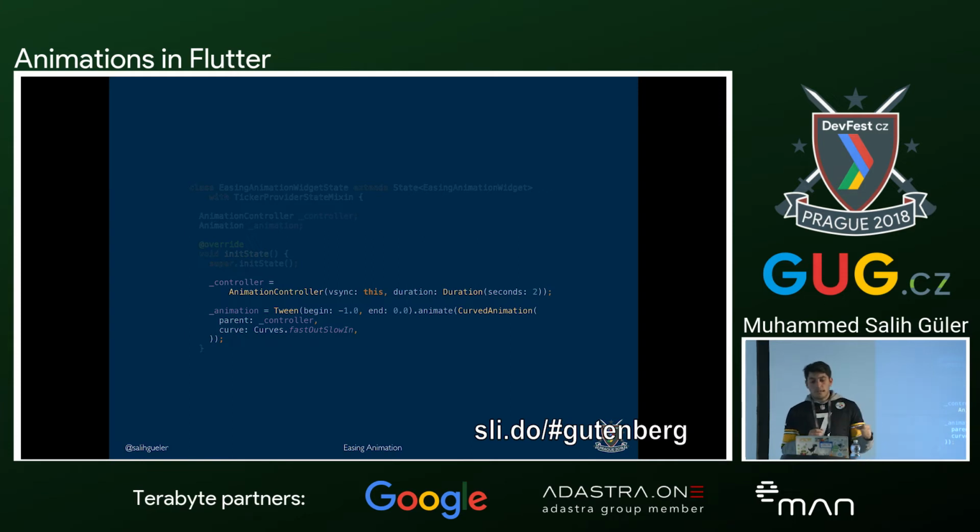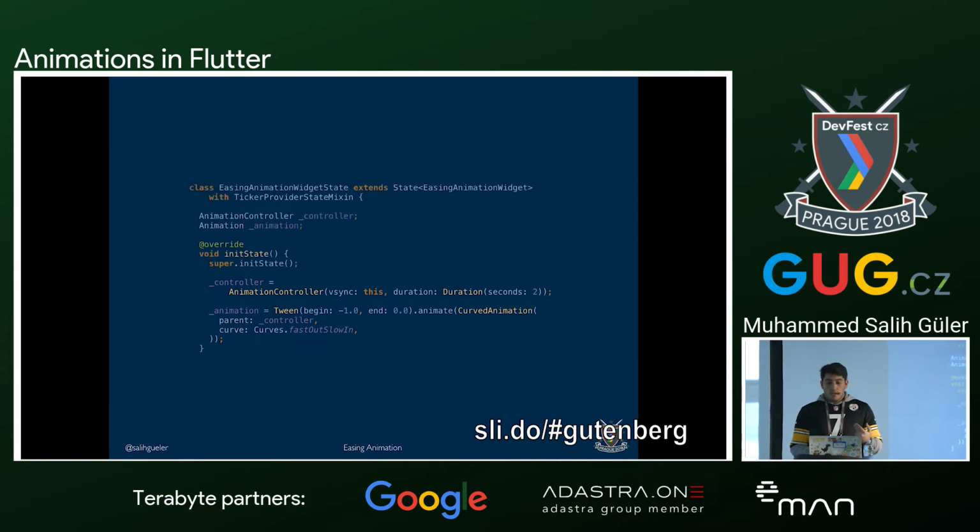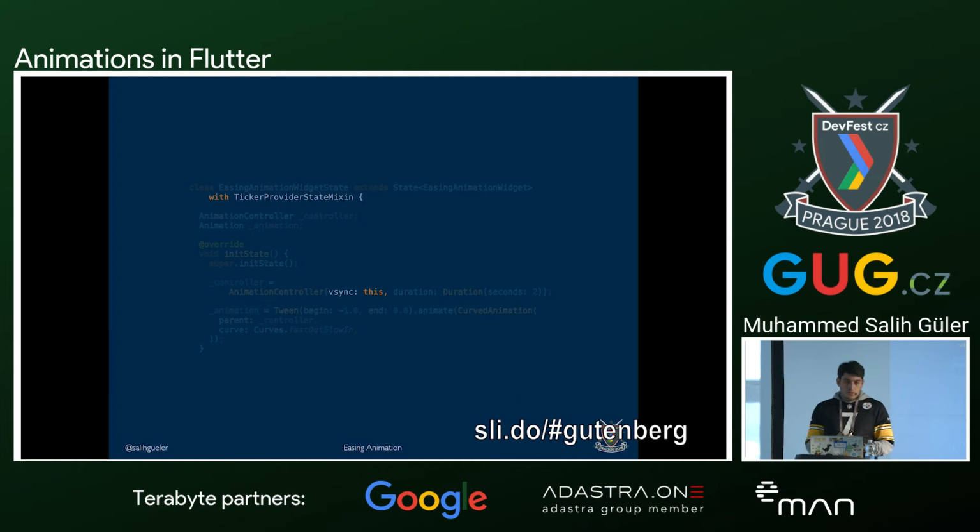So we have given -1 and 0. In this case, -1 means the left end of the screen, 0 is center, and 1 is the right end of the screen. Right now, and afterwards, we will be creating our controller. Controller is getting a duration value for our animation. And another really important concept here is the vsync parameter that we provide, which is a ticker. Ticker is one of the most important things for animation. So ticker is a special class to notify the animation on each frame change.